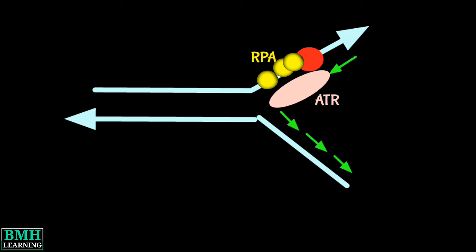Following ATR-dependent stalled replication fork stabilization, the damage or blockage is repaired either by DNA lesion bypass, direct damage removal, or template switching via fork regression.